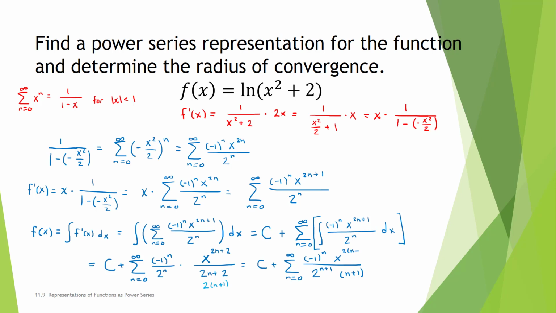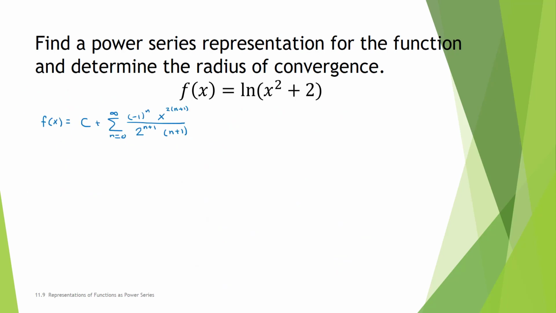We can write it as 2 times the quantity n plus 1. This is what we have so far. Now I'm noticing that I have a lot of expressions of n plus 1, so I'm going to shift the indices. I'm going to write this sum as the sum from n equals 1 to infinity of negative 1 to the n minus 1, x to the 2n divided by 2 to the n times n. I have another video about shifting indices to help with that part.